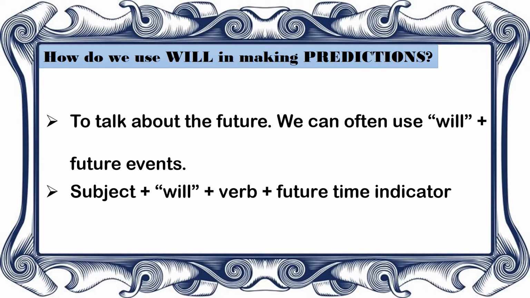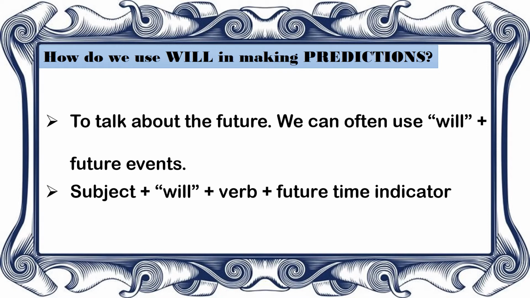Now, to make a prediction, it is always, if not mostly always, that the will and the verb or the action is written side by side. So they usually are together in a sentence. Okay, so will plus future event. For example, will dance, will sing, will go, will visit.